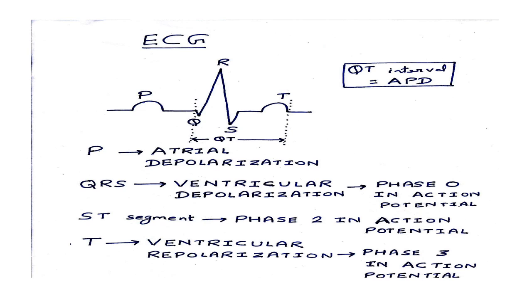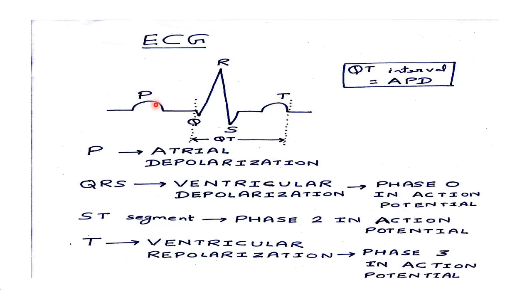Now we will see correlation of ventricular action potential and ECG. So you can see the waves on ECG. This is the P wave, then QRS complex, then T wave.